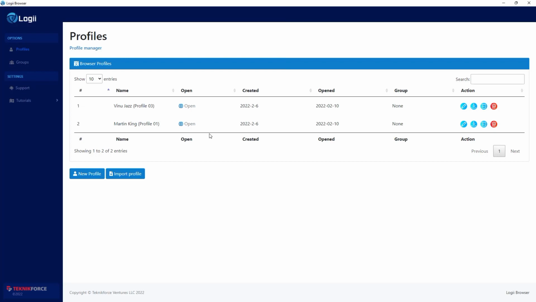So you can do very secure multi-account, multi-login browsing, and you can do that for every sort of purpose online, be it prospecting, be it outreach marketing. Let's say you're working on LinkedIn and you want to do outreach marketing, you can do that. You can also run multiple accounts for advertising, for PPC. All of that is possible with the Logii browser. So if you're an internet marketer, this is the browser for you.